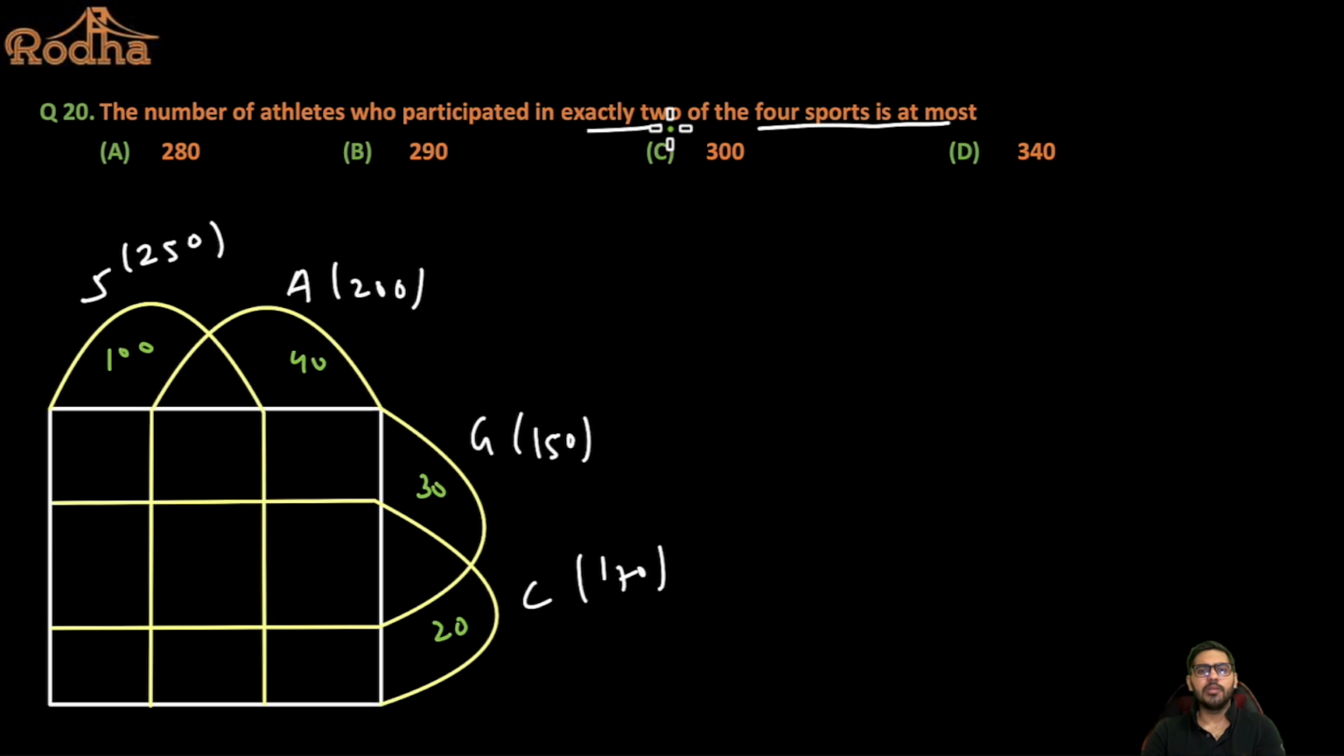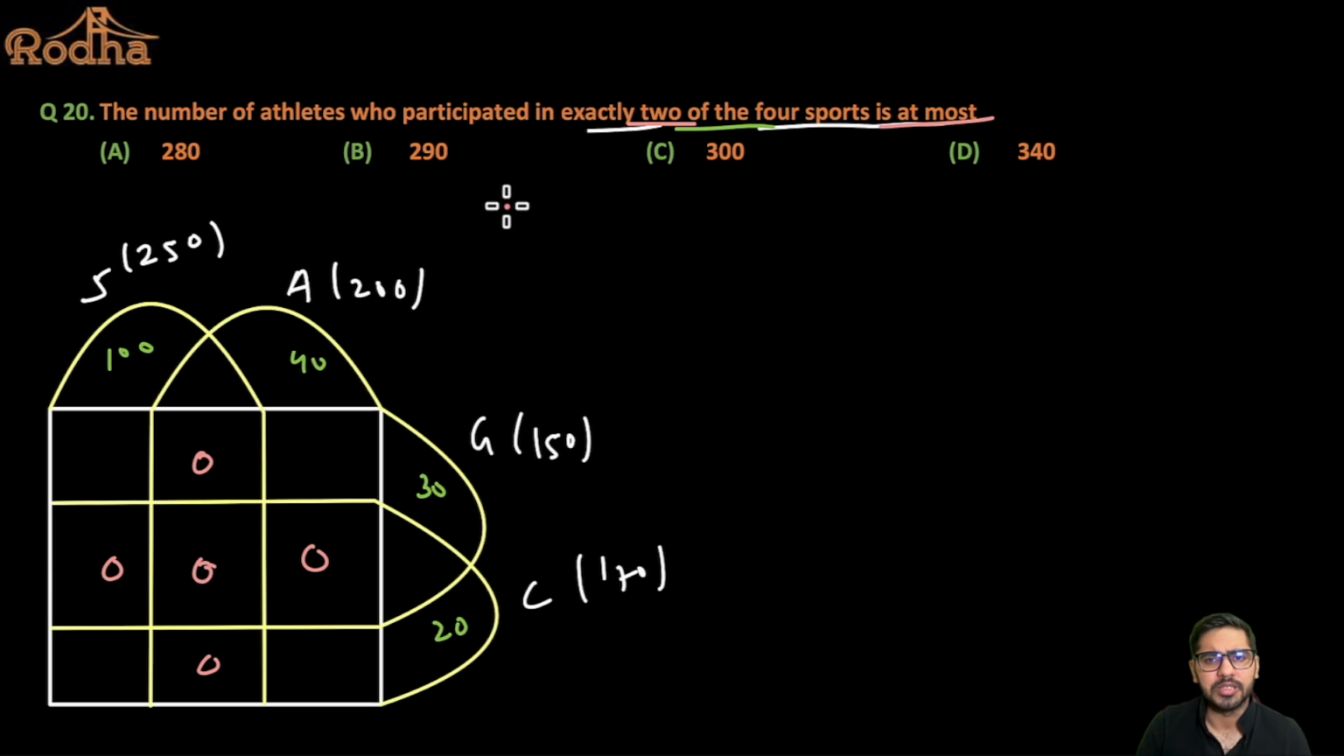Now because I'm trying to maximize exactly 2 of the 4 sports, what I'll do here is let me put exactly 3 and exactly 4 as 0, right? I'm trying to maximize the number of people who participate in exactly 2 of the 4 sports. So I'll put all of this as 0 here for a moment, right? Now if I put everything as 0, right?